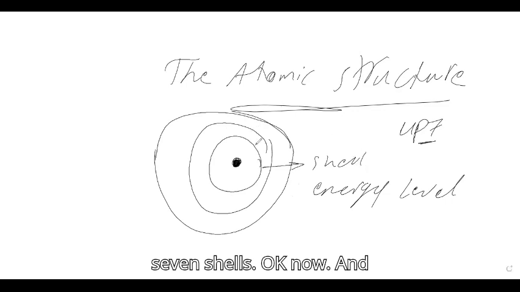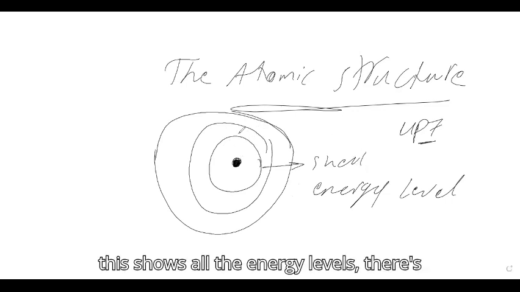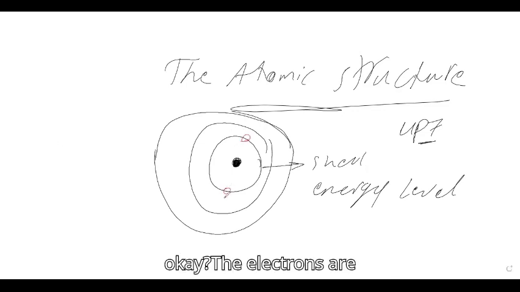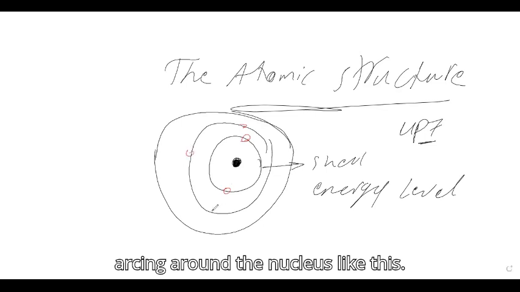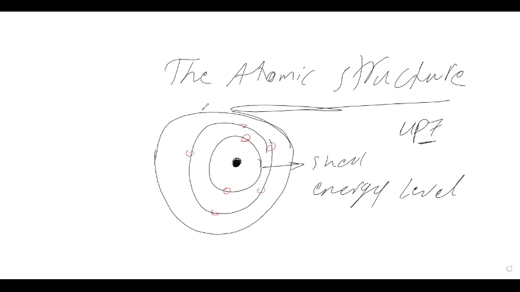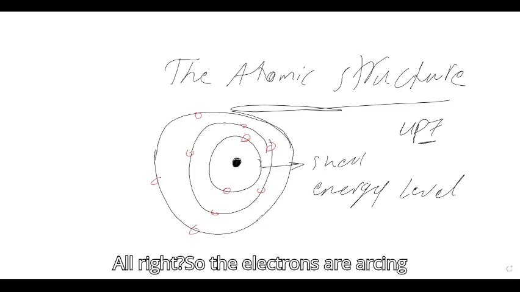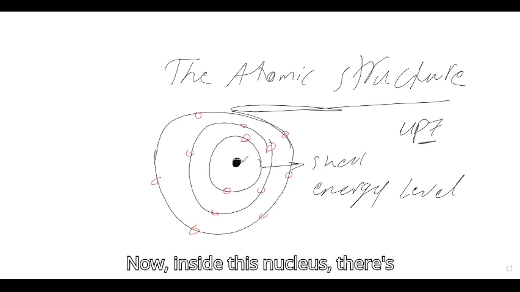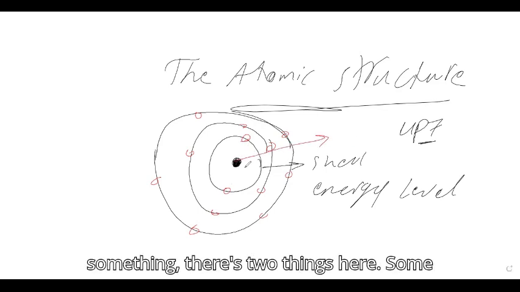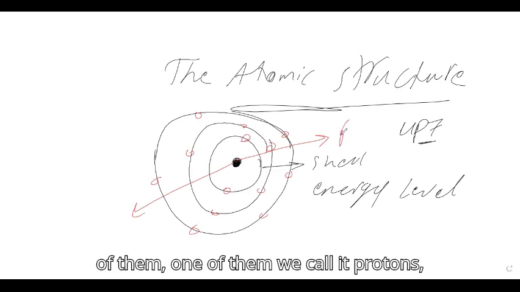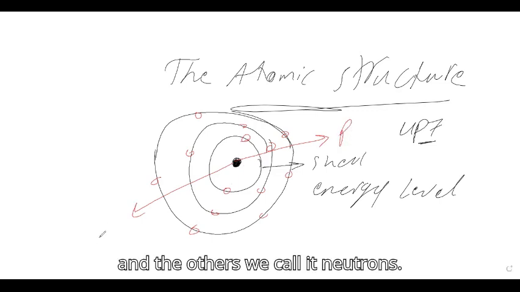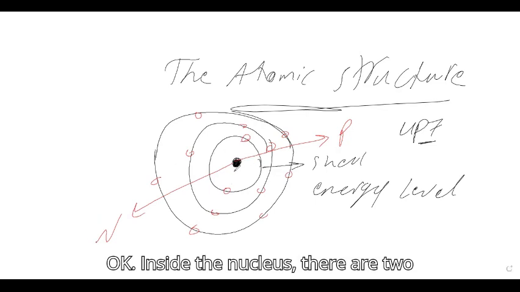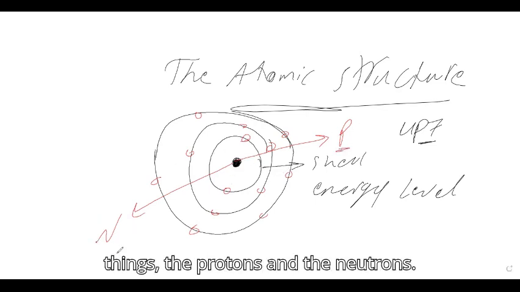Now, in these shells or energy levels, there are the electrons. The electrons are orbiting around the nucleus like this. Inside the nucleus, there are two things: one of them we call protons, and the others we call neutrons.